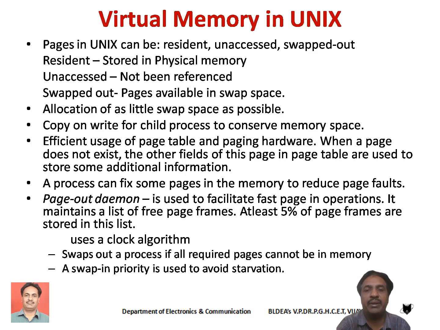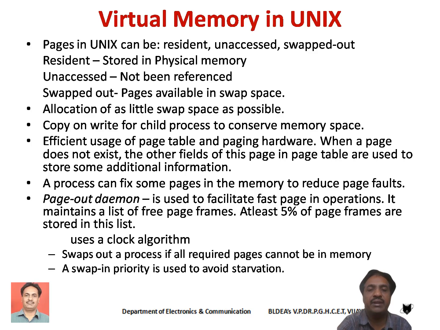The same pages will be used for both to conserve memory space. Only when the child process writes something on the pages will those pages be copied to the address space of the child process.